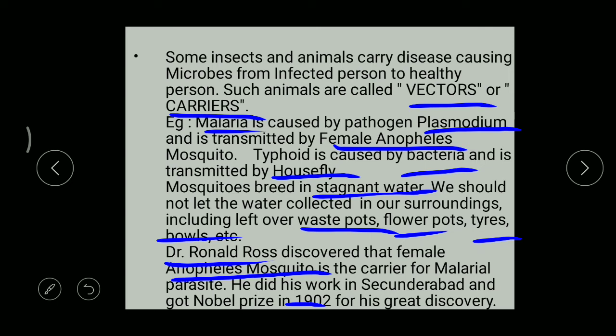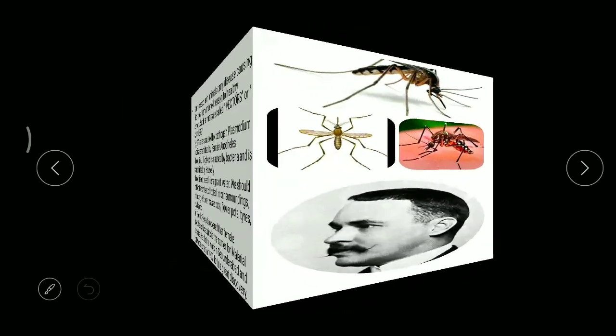So here, the insects and animals which carry the disease from one person to another person are called vectors and carriers. And those which cause disease are called pathogens. Okay, right? And Ronald Ross is the scientist who did the research on malaria, and he got the Nobel Prize in 1902. Right? Now come to the next topic.